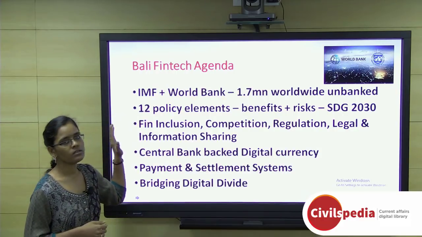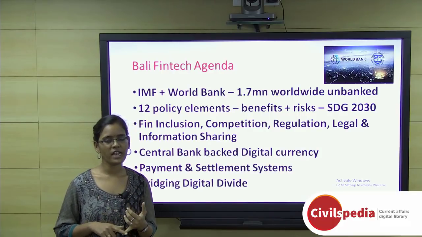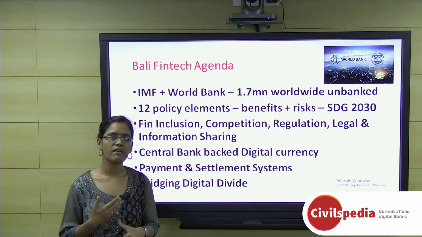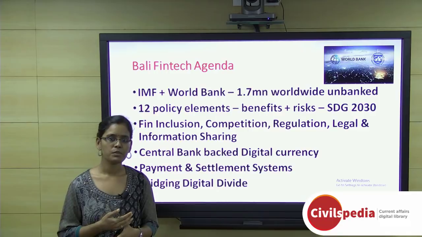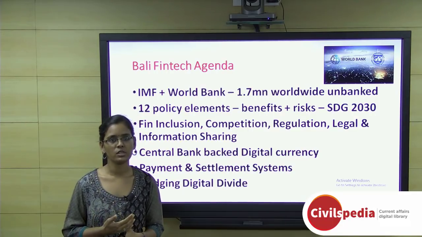So there are 12 policy elements framed by this agenda. The major among these, the first one, is financial inclusion. By having more and more digital economy, we can have financial inclusion, thereby poor people can get into the banking sector. And with respect to the digital economy, they will get exposure to much more advanced technologies also.